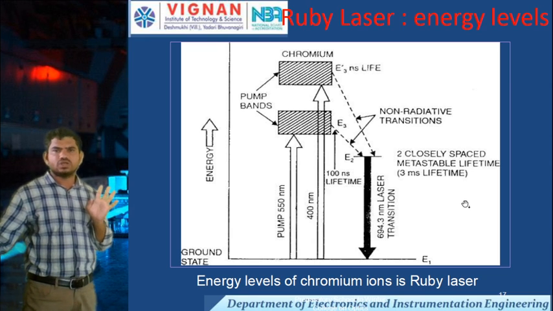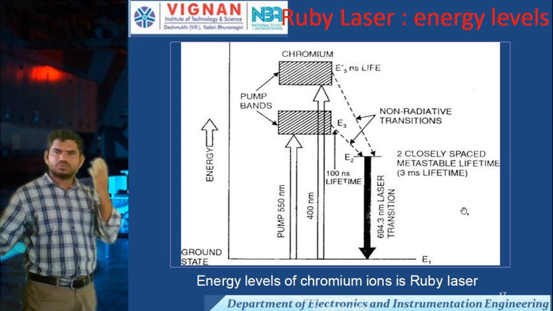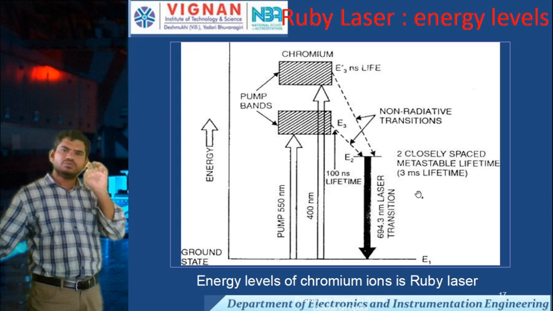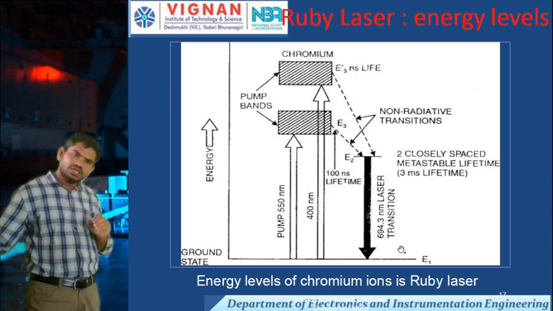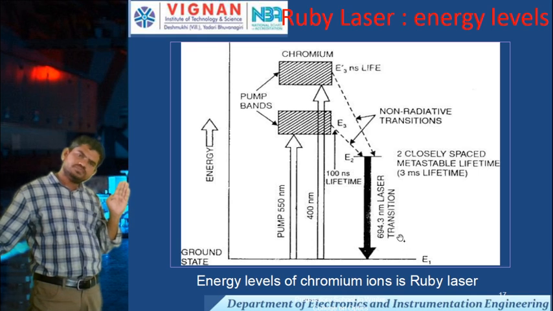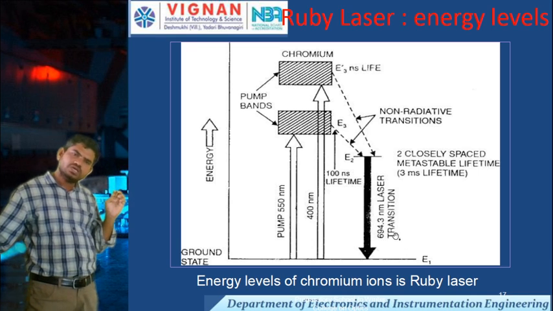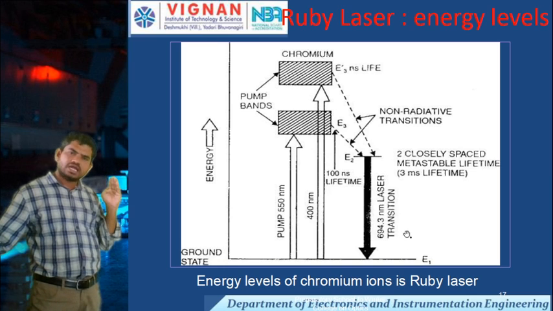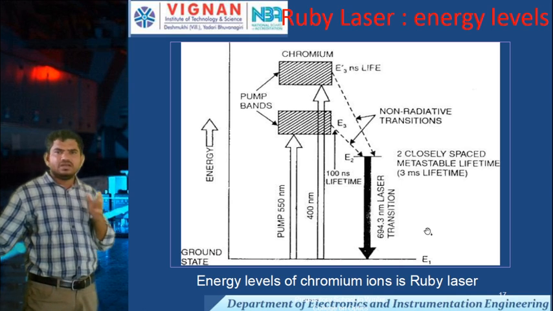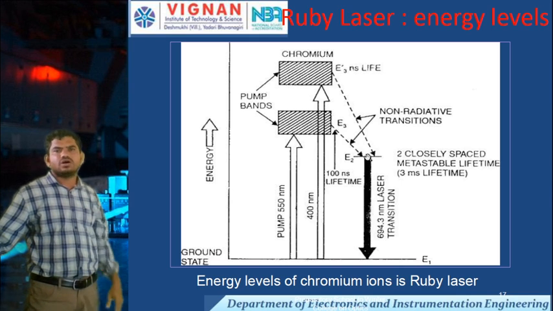Due to strong spontaneous emission, population inversion occurs between the energy levels, and this gives the 694.3 nanometer laser transition. The atoms stay for some time after population inversion, then go from E3 to E1.